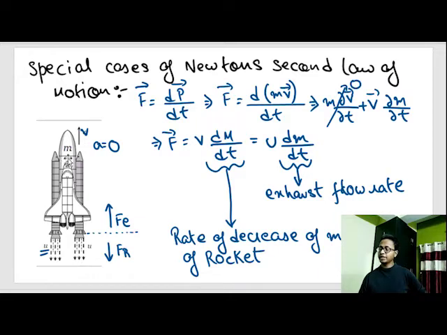That means in the next second it will be 599, in the next second it will be 598. Similarly, u dm by dt means per second how much gas is being ejected out. U is the velocity of the gas at which it is being ejected, and dm by dt is how many kg of gases per second is being ejected. So we'll understand these two things by solving problems.